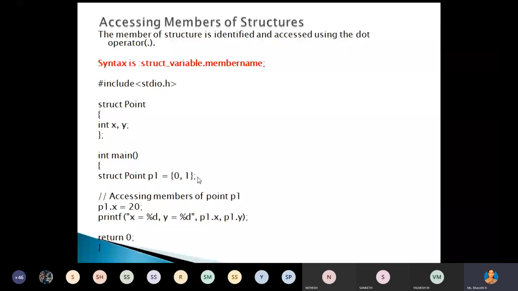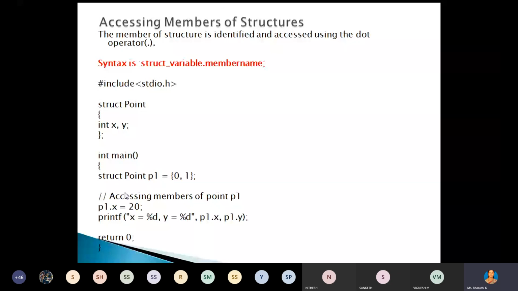After that, suppose you want to modify the value of x through that structure variable, we can modify it: p1.x equal to 20. After that, we can perform some operations on that data member through the structure variable: x equal to %d, y equal to %d, with p1.x, p1.y. Any doubt in this program? No, ma'am. Others? Any students? Any doubt? Understood, right?